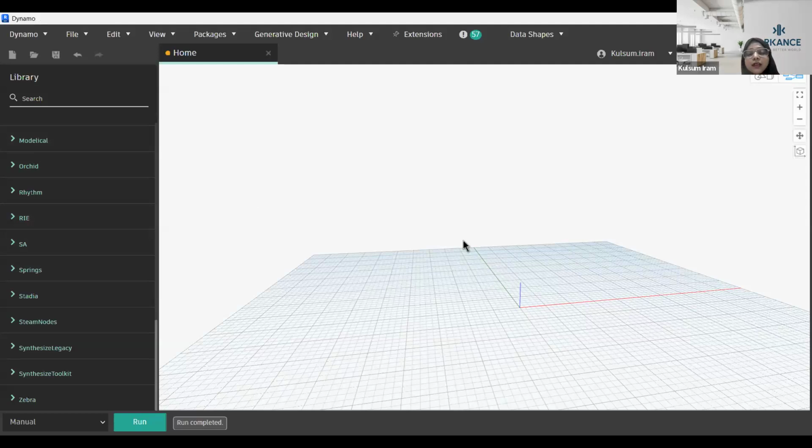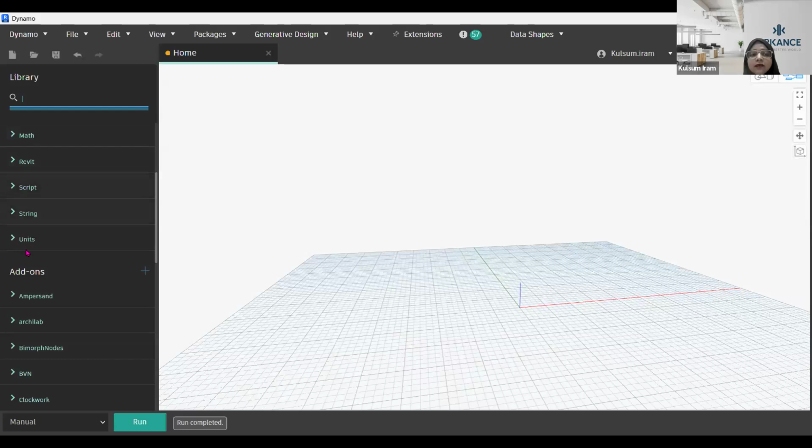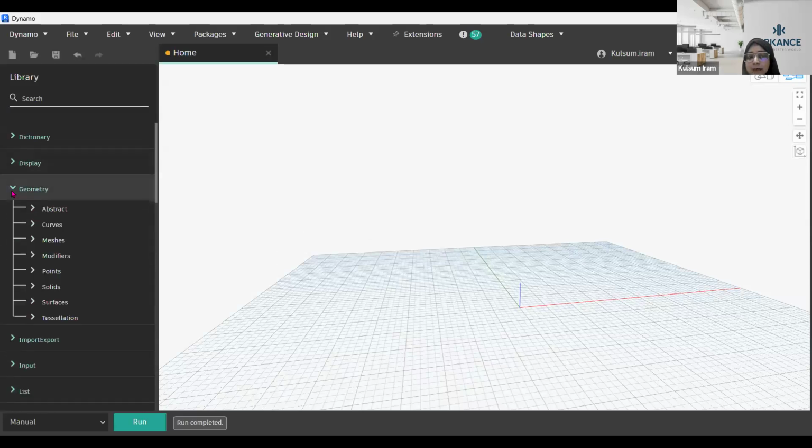Because I just want to show you a small script for when you want to create a circle. Once we have created the seating, we move forward to create the outer shell, which I have showcased. That outer shell will also need some kind of profile. So first your profile is going to be created, and in Dynamo we don't have an option where you can simply select a circle and create a profile for it. Instead, we have the geometry library.